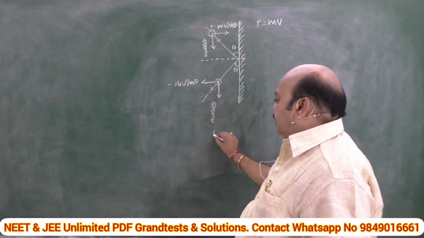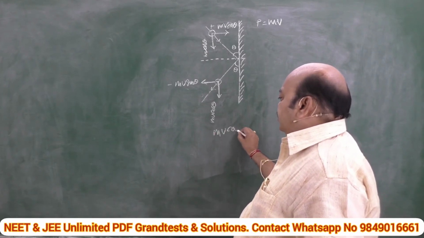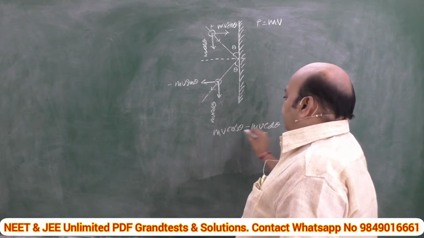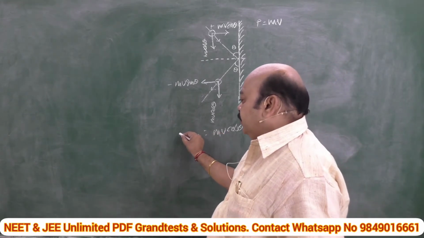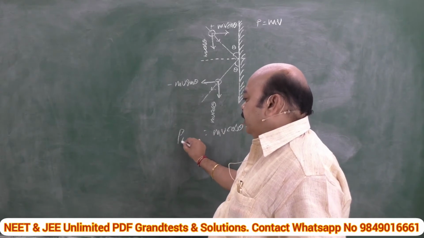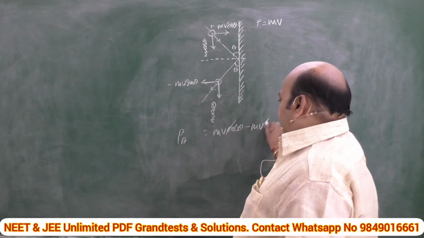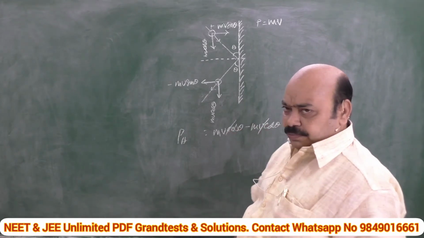It is nothing but mv cos theta minus mv cos theta. In which direction? Momentum in the horizontal direction. So, this gets cancelled naturally. This becomes equal to 0.